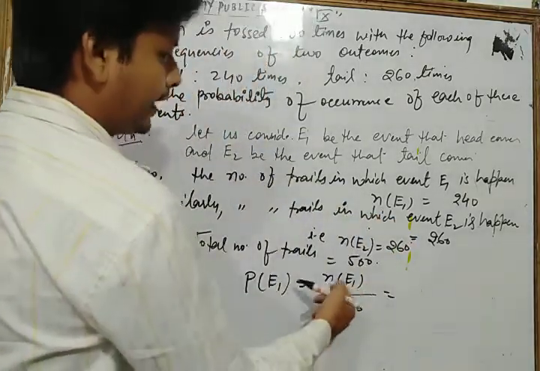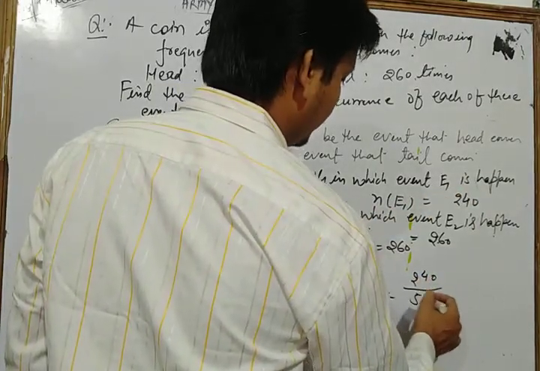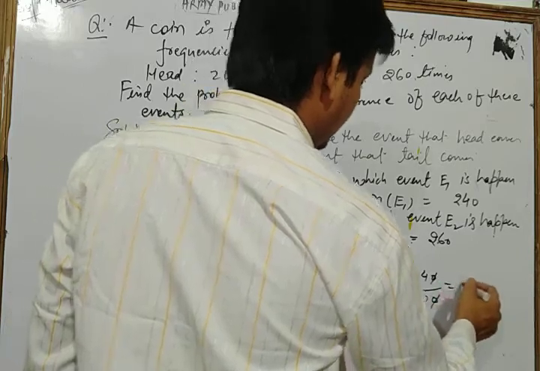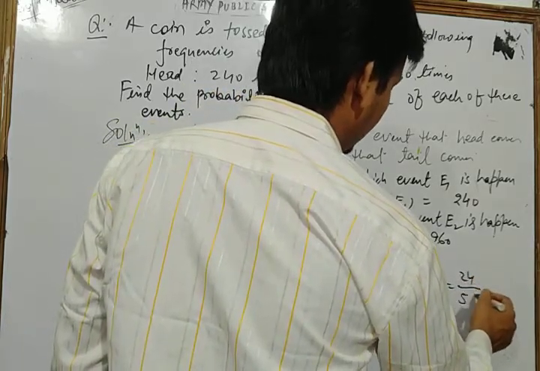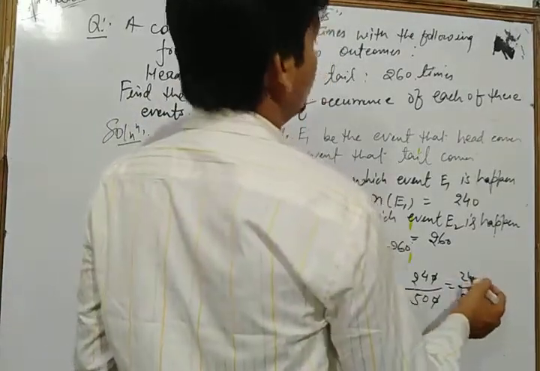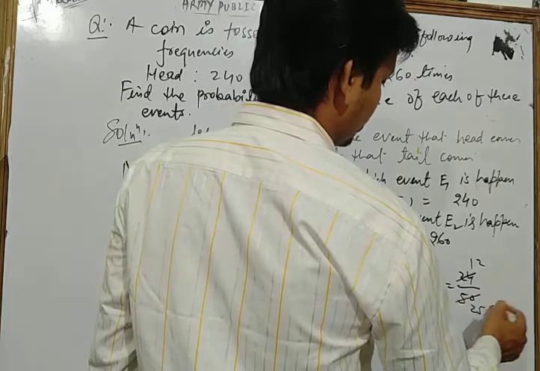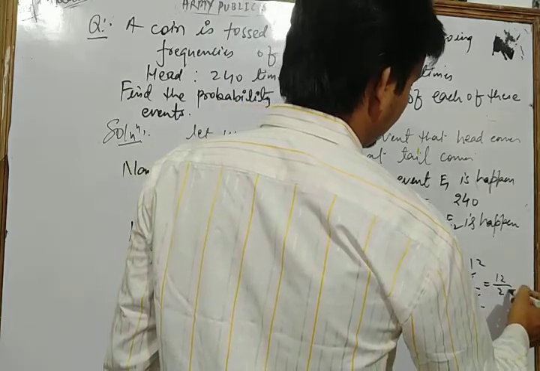Here the number of trials of E1 is 240 upon 500. The zeros cancel each other, so we get 24 upon 50. Now we divide both the numerator and denominator by 2, and we get 12 upon 25.